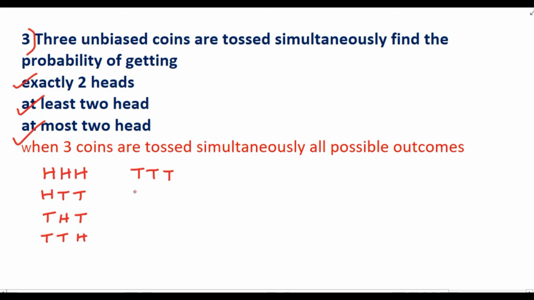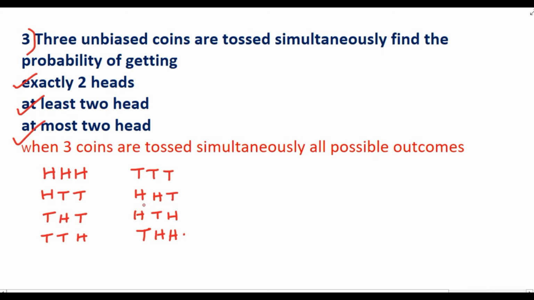Same way, first 2 coins head and the last coin tail. So these are the different possible outcomes. And one more outcome we will get, that is first coin tail and last 2 coins head. So total number of outcomes is 8.